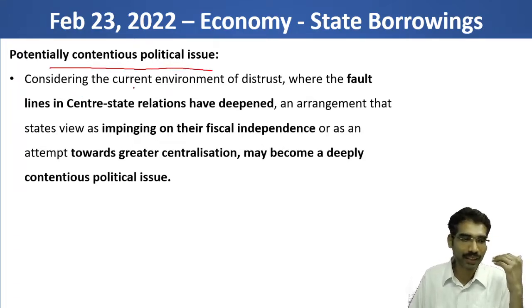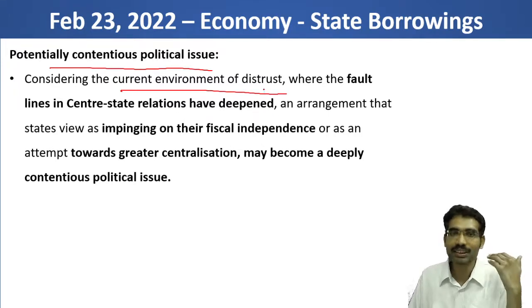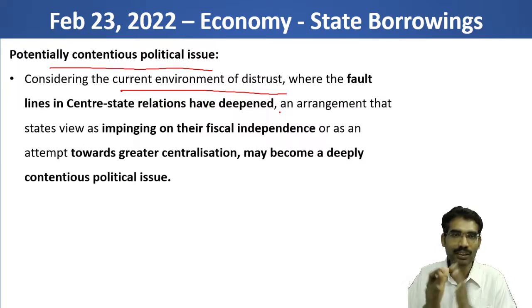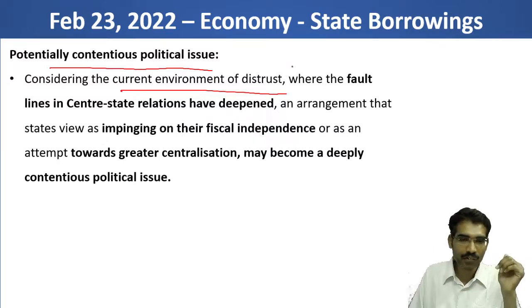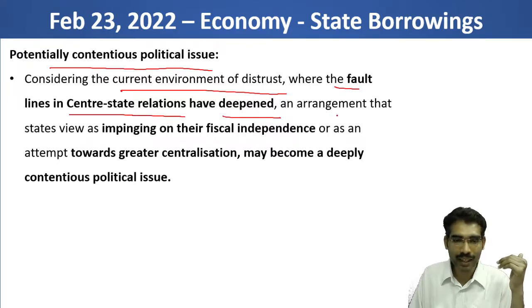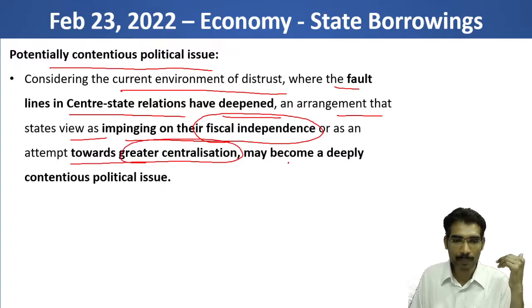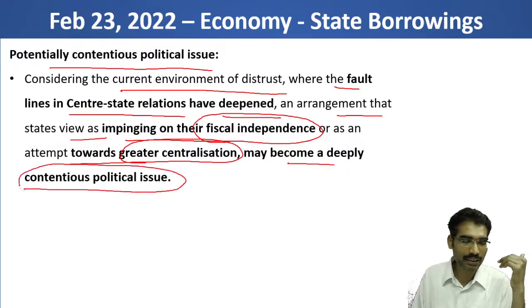It is saying that, considering the current environment of distress, with news already about differences between governors and state chief ministers, and growing tensions over the center's imposition on certain aspects with respect to states, where fault lines in center-state relations have deepened, an arrangement that states view as impinging on their fiscal independence or as an attempt towards greater centralization may become a deeply contentious political issue.